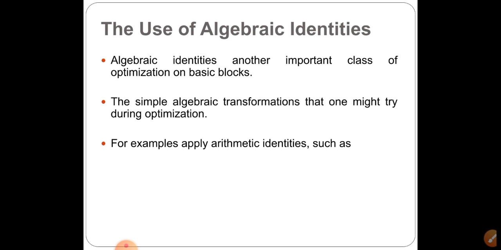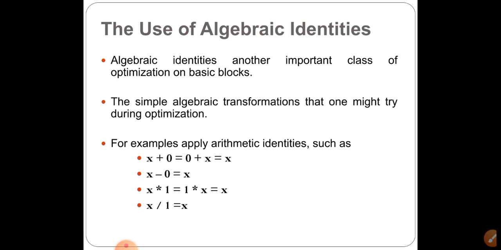Next we are going to discuss one more important optimization technique called algebraic identities. Sometimes we are doing some unnecessary work. We are creating the expression, but without that expression the variable has the same value. So that kind of identity is called algebraic identities.